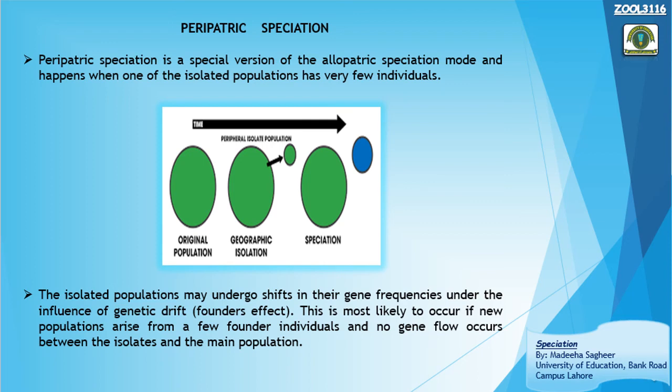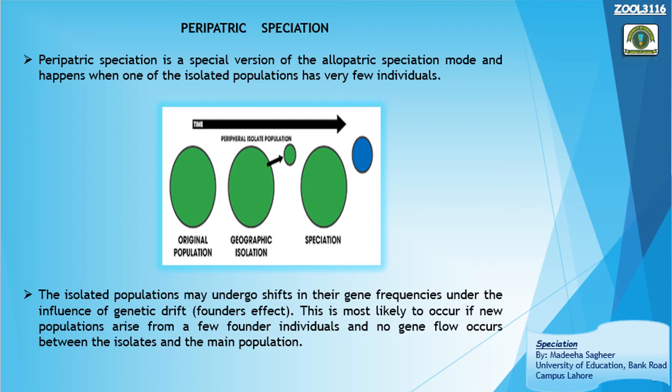But the difference is that in the case of parapatric speciation, only a very limited number of individuals have been geographically isolated, right? So this is the main difference between parapatric and allopatric speciation.